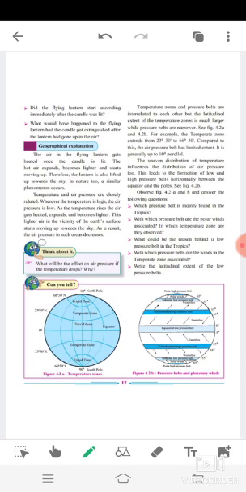Temperature zones. Now in this paragraph, temperature zones and pressure belts are interrelated to each other. The latitudinal extent of the temperature zone is much larger while that of pressure belt is narrower. The uneven distribution of temperature influences the distribution of air pressure too. This leads to the formation of low and high pressure belts horizontally between the equator and the poles.